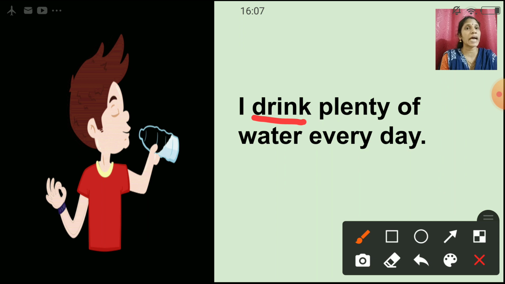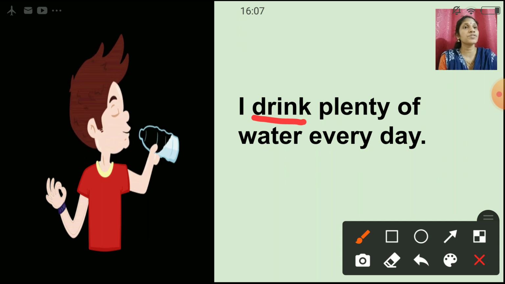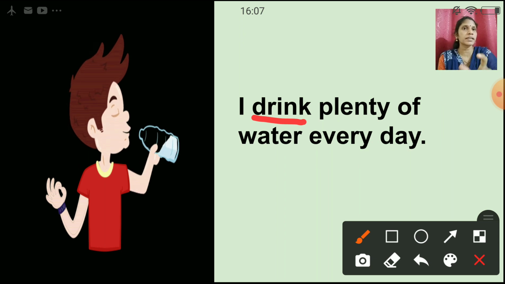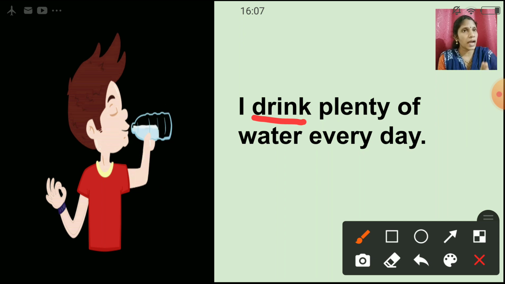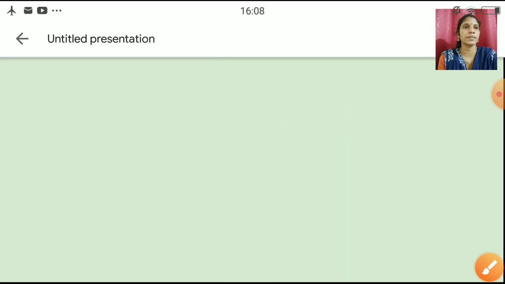Okay, it is the action. You can see what is the boy doing? He is drinking, isn't it? So that is the action performed by the boy. Okay, so here when I, we, you, they and a plural noun comes, that time we are not supposed to add s or es. Okay, now let us see the next example.